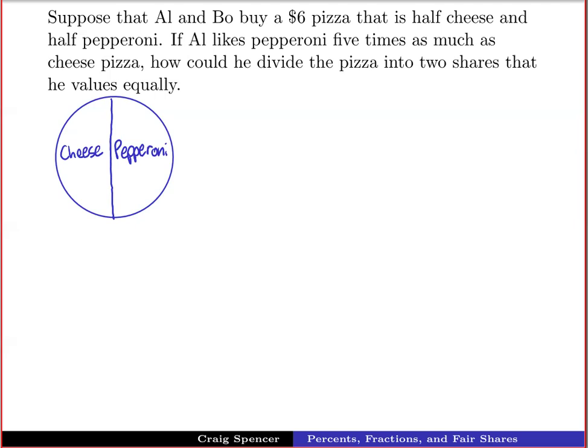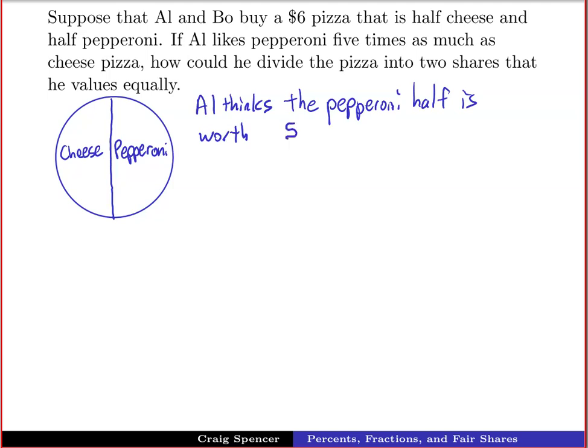So let's first of all think about how much Al believes that each of these particular halves of the pizza are worth. So Al thinks that the pepperoni half is worth how much? Well, he likes pepperoni 5 times as much as cheese, so it's a 5-to-1 ratio.